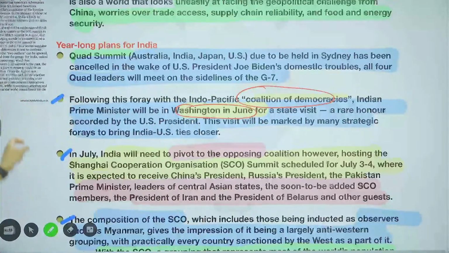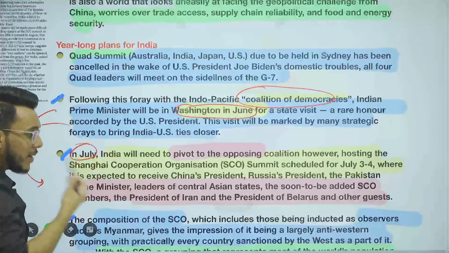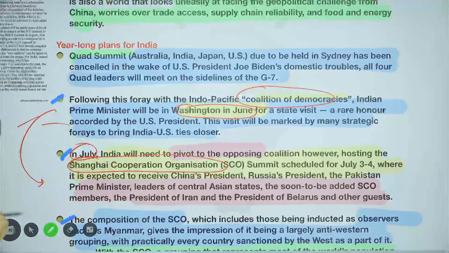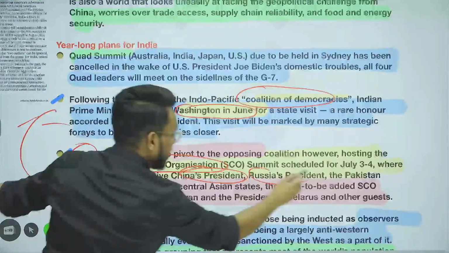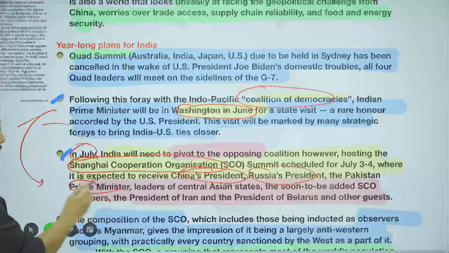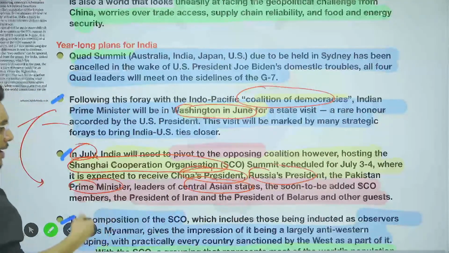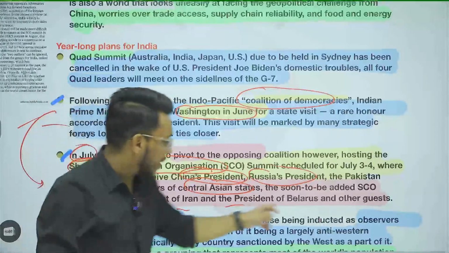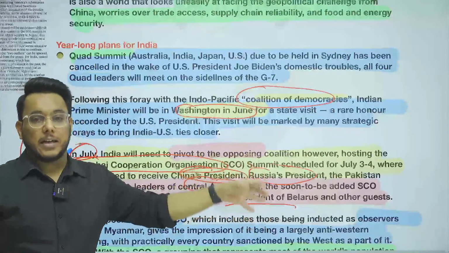This is something that is happening. Then, just after that, in July, India will be hosting the Shanghai Cooperation Organization Summit. And in the SCO summit, which countries are going to participate? The Chinese president will be participating, the Russian president will be participating, then Pakistan's prime minister, then leaders of the Central Asian states, as well as the soon to be added president of Iran and president of Belarus. So Iran and Belarus are now being inducted into the SCO.